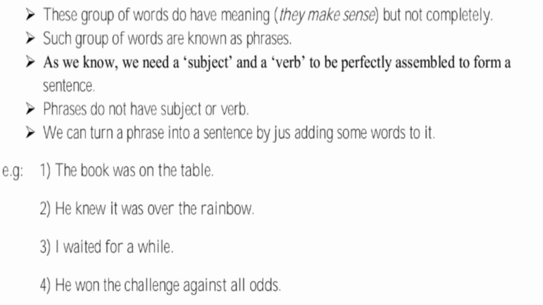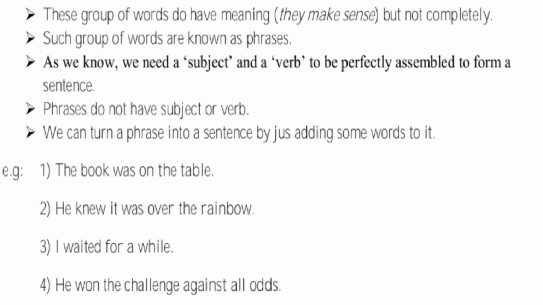As we know, we need a subject and a verb to be perfectly assembled to form a sentence. But phrases do not have a subject or verb.